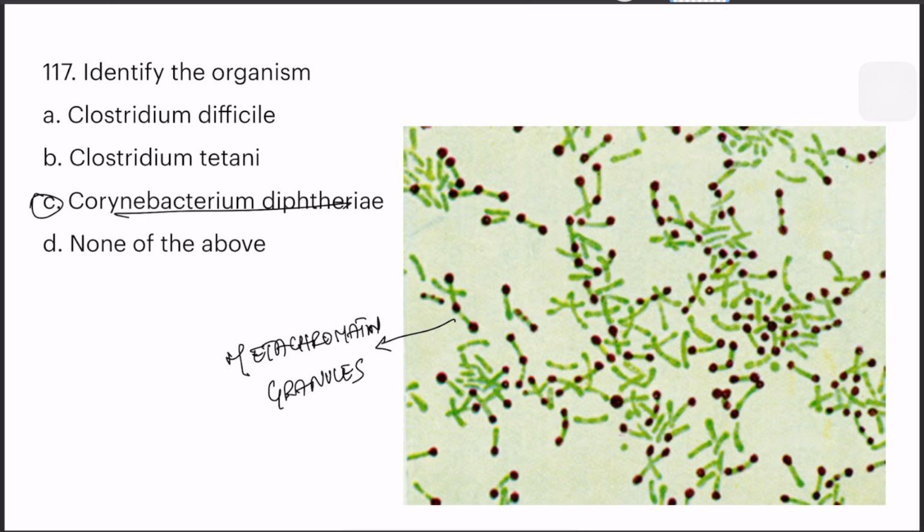And the given stain is the Albert stain, which is a differential and confirmatory stain for Corynebacterium diphtheriae. Corynebacterium diphtheriae can be cultured with Loeffler's agar and Tinsdale tellurite agar.